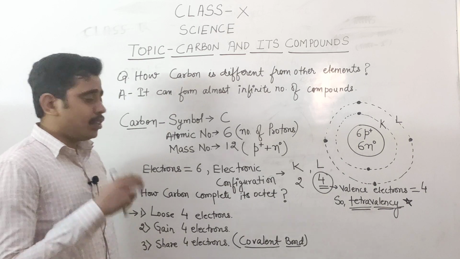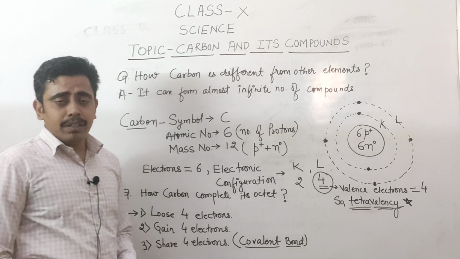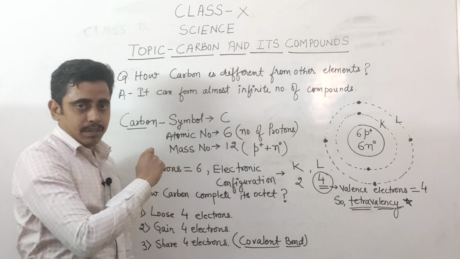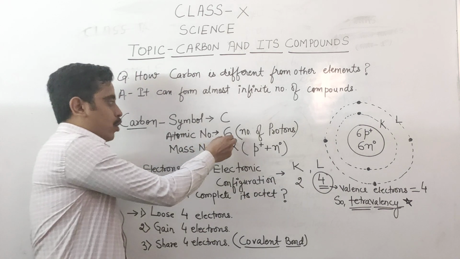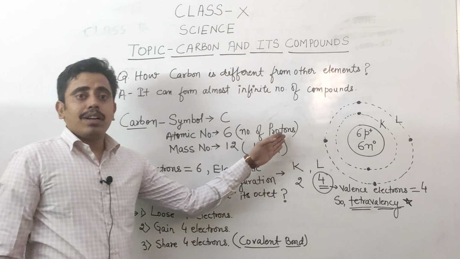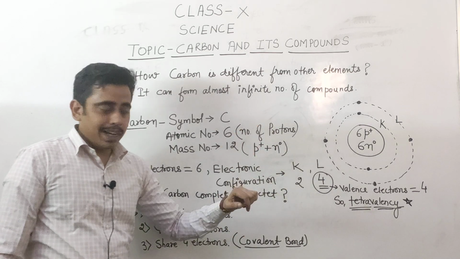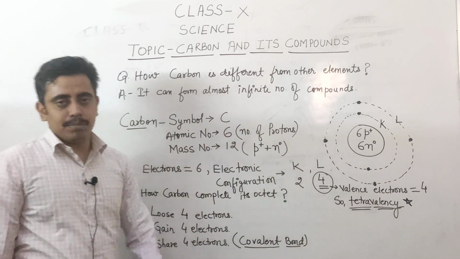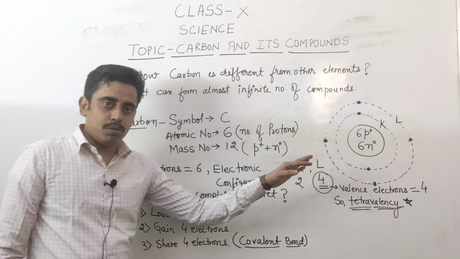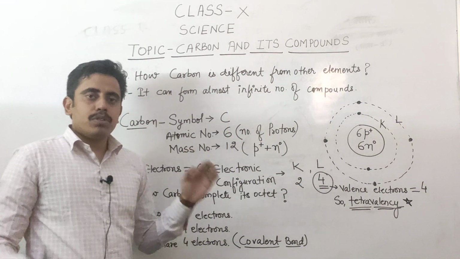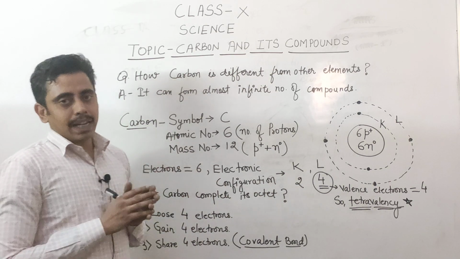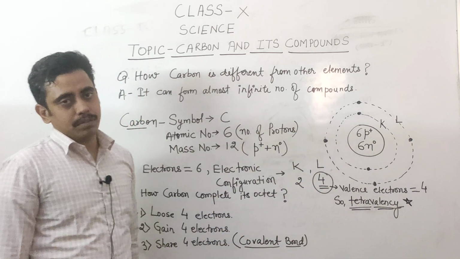Before going further, first we will see some details about carbon which you have studied in the earlier classes. As you know, carbon is an element whose atomic number is 6 and its symbol is C. Why is atomic number 6? Because it has 6 protons in it. In an atom, number of protons are always equal to number of electrons. That means carbon has 6 protons and 6 electrons, as you can see from this structure.